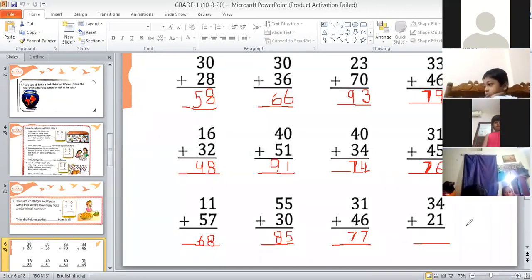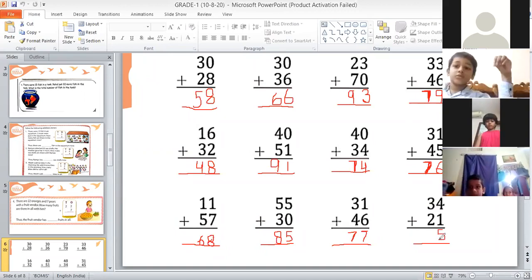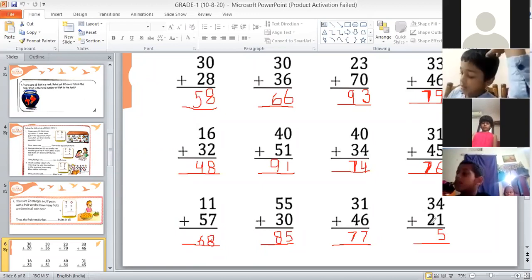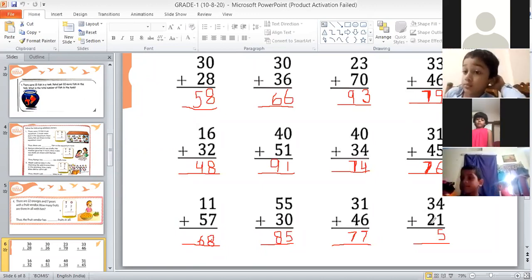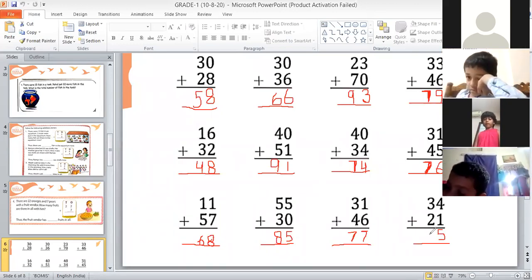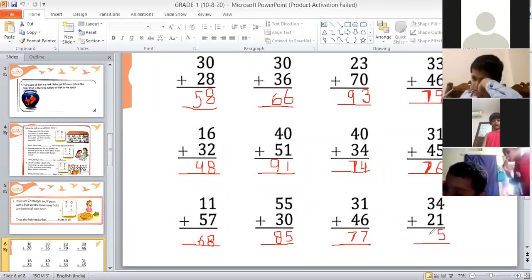Okay, now fine. So Ashrita, 4 plus 1, how much? Start counting. 5. Yeah, 4 plus 1 is 5. So we will write 5 here in one's place. Okay, and now 3 plus 2, how much? Start counting after 3 and count forward 2. 5.